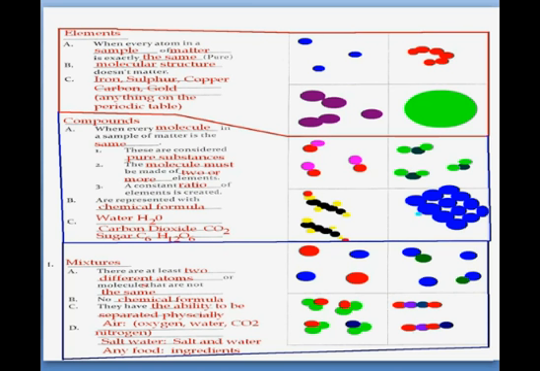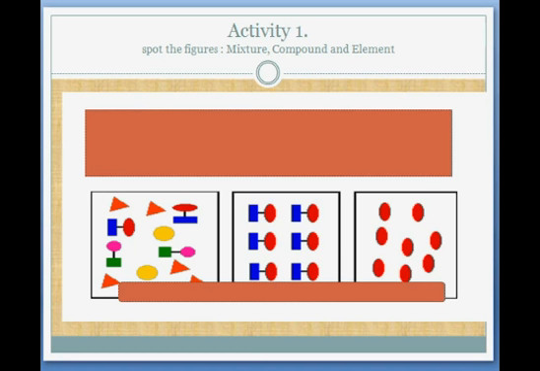Now, friends, let's have an activity. You have to spot the figures. There are three figures: one is a mixture, the second a compound and the third an element. You have to spot the figures in 5 minutes.